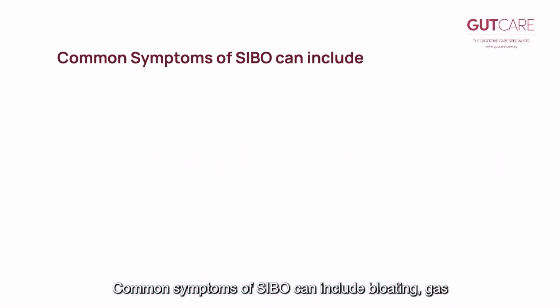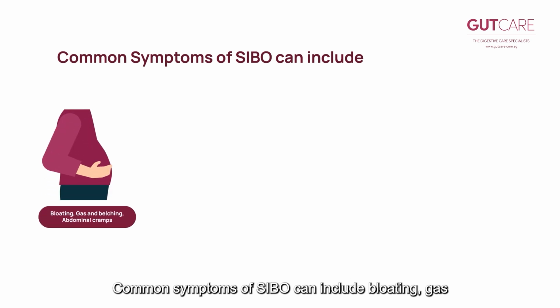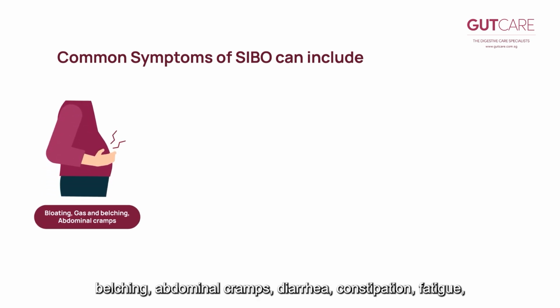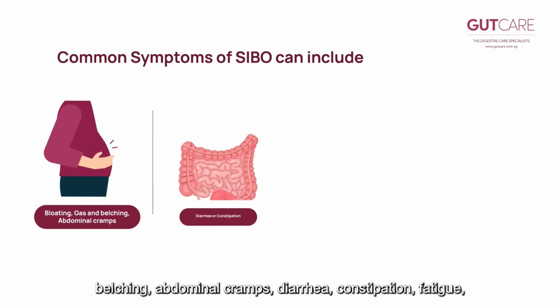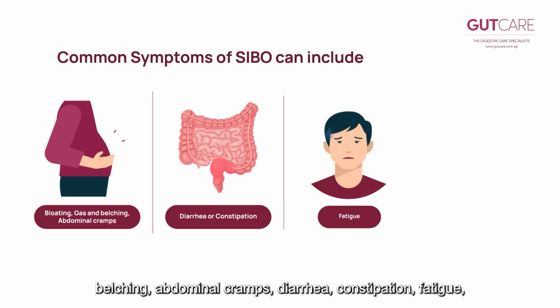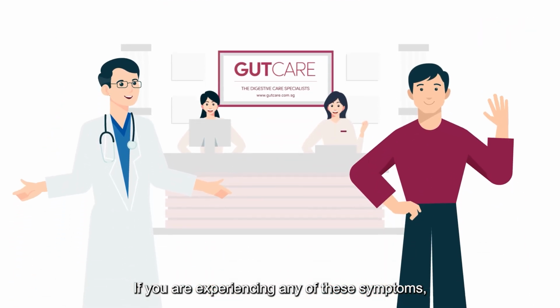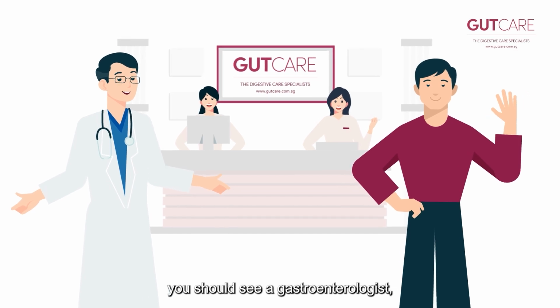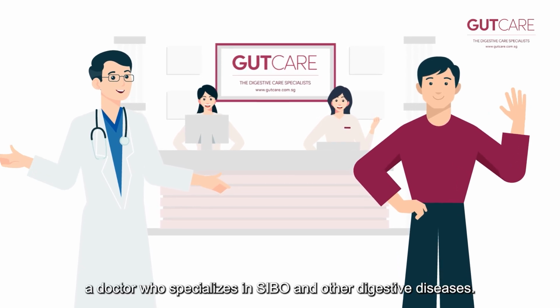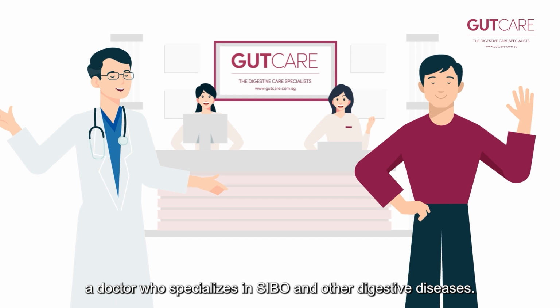What are the symptoms of SIBO? Common symptoms of SIBO can include bloating, gas, belching, abdominal cramps, diarrhea, constipation, fatigue, and headaches. If you are experiencing any of these symptoms, you should see a gastroenterologist, a doctor who specializes in SIBO and other digestive diseases.